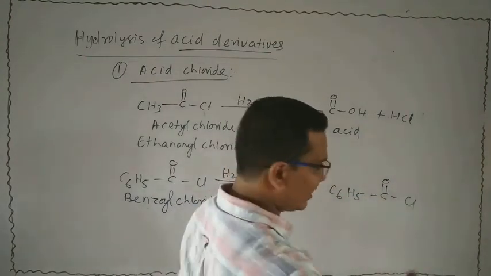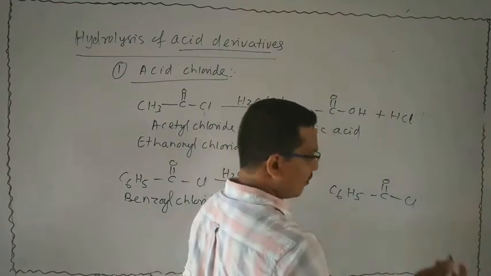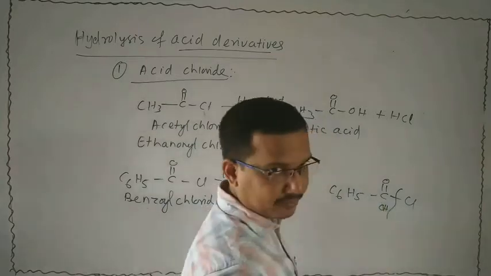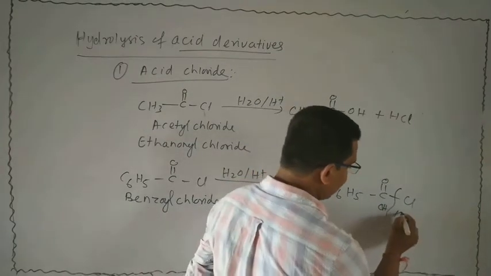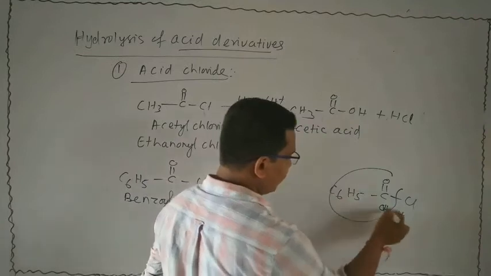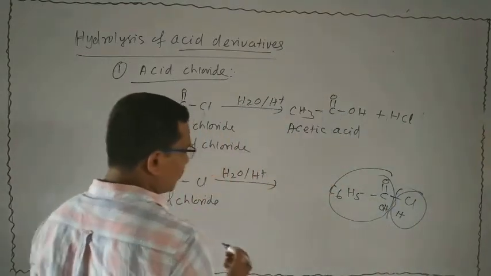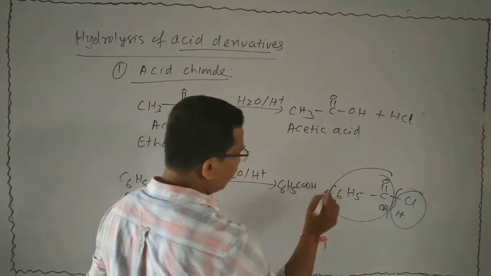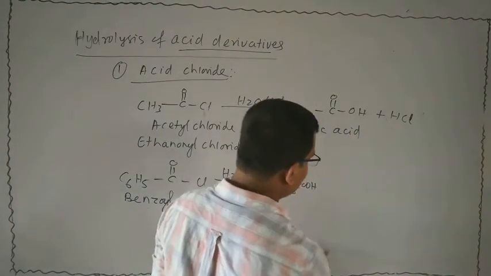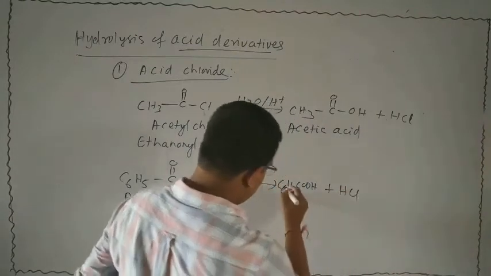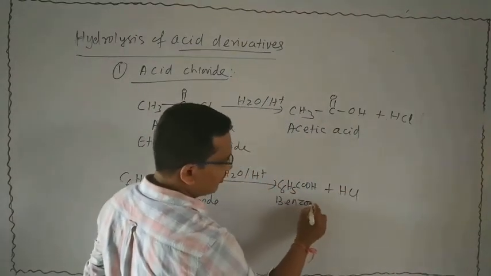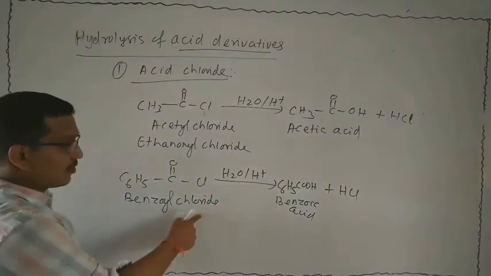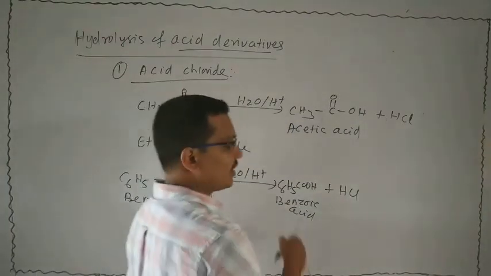Acid hydrolysis means adding water plus acid. In the presence of acid, the water molecule breaks down to give OH. That gives benzoic acid, and another product is HCl. This is benzoic acid. Then what will be the statement? When benzoyl chloride undergoes acid hydrolysis, then benzoic acid is formed.